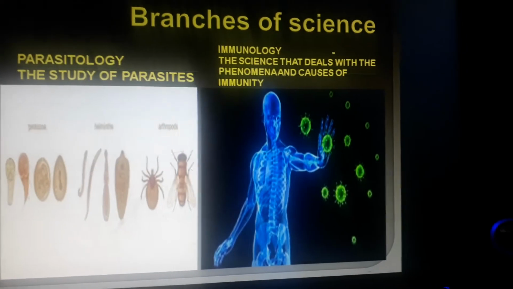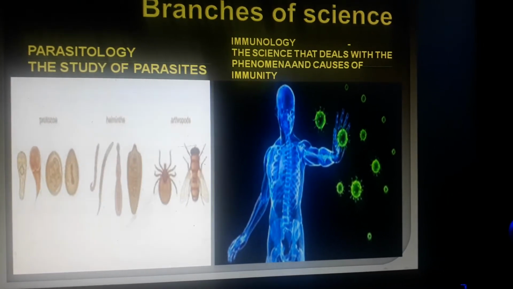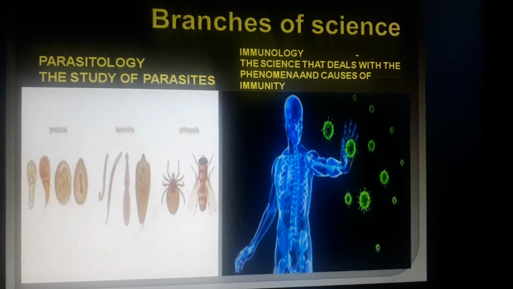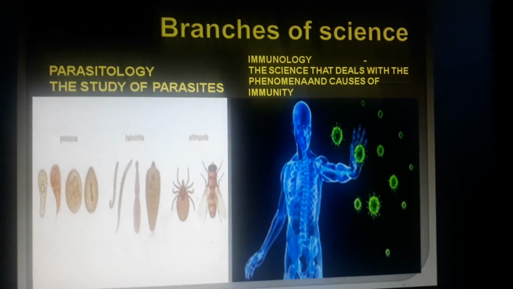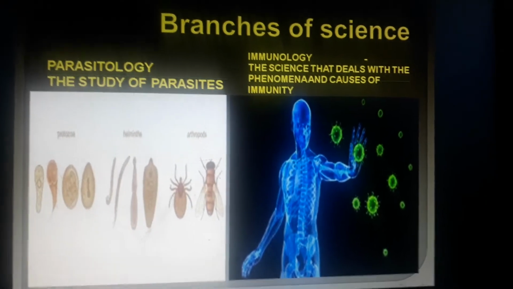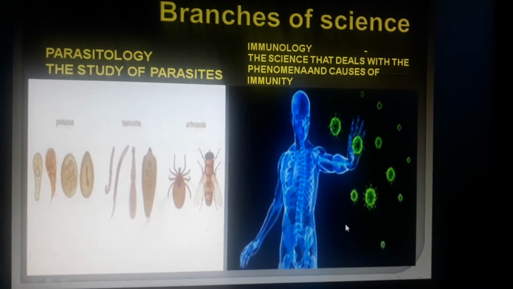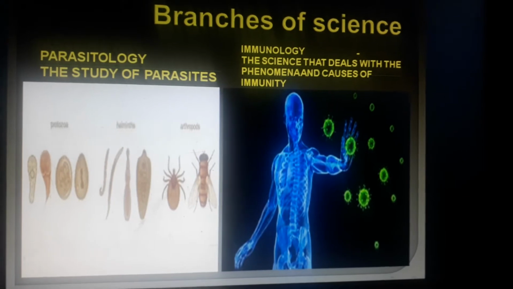In certain conditions our immune system becomes very weak, like in AIDS, acquired immunodeficiency syndrome. In that condition, a person cannot resist any attack of microorganisms, so he falls sick very easily. So that is about immunology.